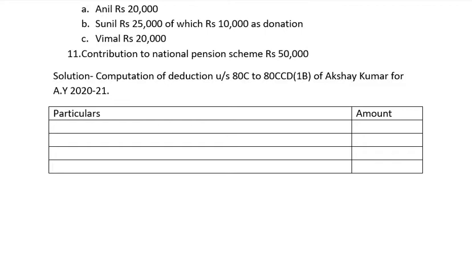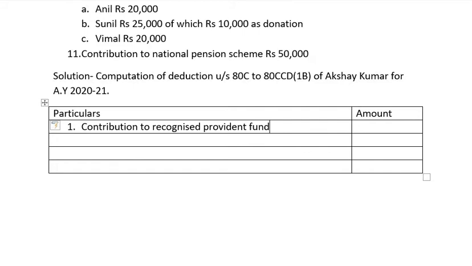contribution in recognized provident fund. You all can take the first one, contribution to recognized provident fund.